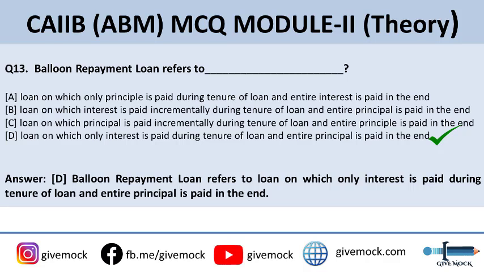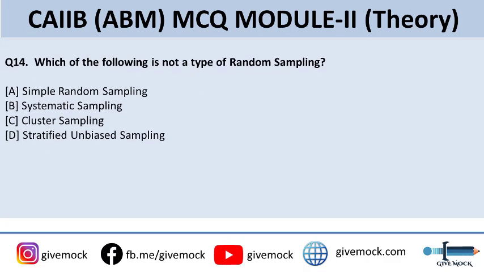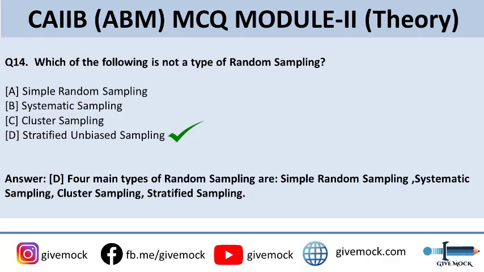Now coming up to the next question, which of the following is not a type of random sampling? Options are simple random sampling, systematic random sampling, cluster sampling, or stratified unbiased sampling. The correct answer is stratified unbiased sampling is not a type of random sampling. So four main types of random sampling are there, that are simple random sampling, systematic sampling, cluster sampling, and stratified sampling.